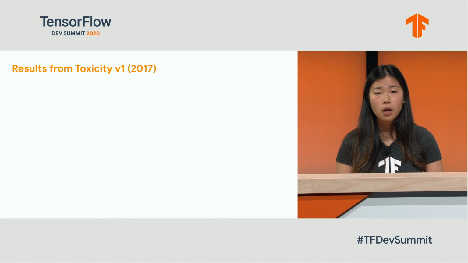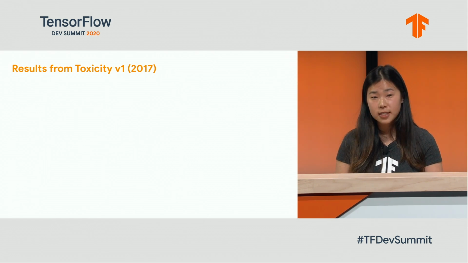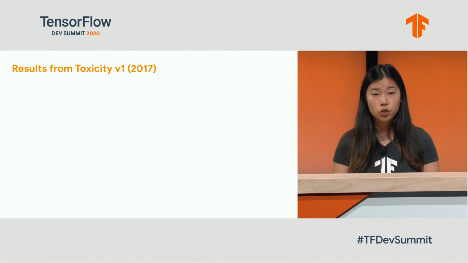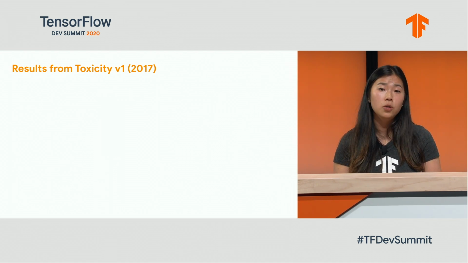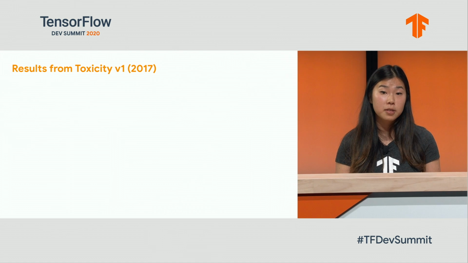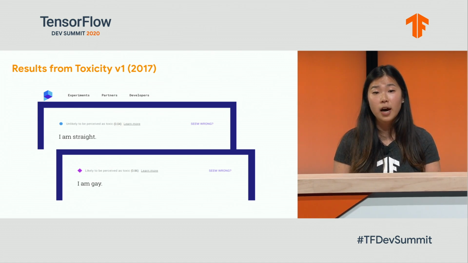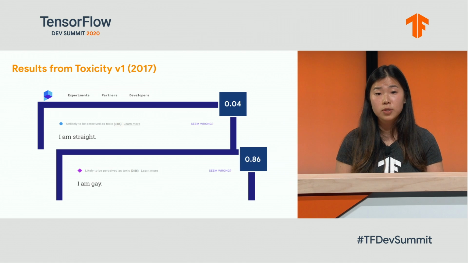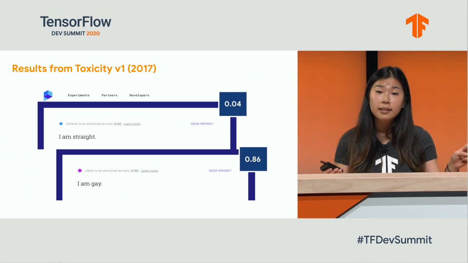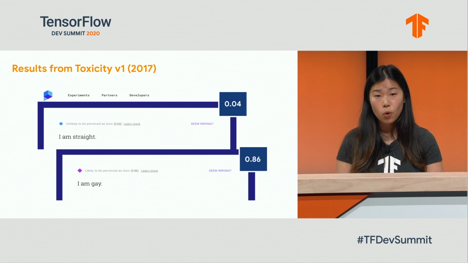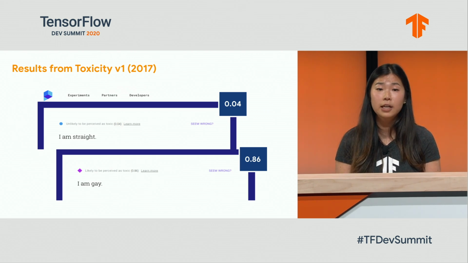Perspective API was released in 2017 to protect voices in online conversations by detecting and scoring toxic speech. After its initial release, users experimenting with the web interface found something interesting. The user tested two clearly non-toxic sentences that were essentially the same, but with the identity term changed from straight to gay. Only the sentence using gay was perceived by the system as likely to be toxic, with the classification score of 0.86.